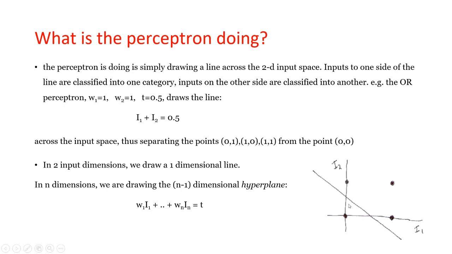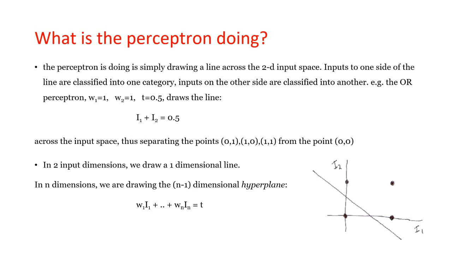These are the points: 0,1 is one, 1,0 is another, 1,1 is the third point, and 0,0 is the fourth point. So these are the four coordinates across the input space. Not every set of points can be divided by a line like this. Those that can be are called linearly separable. So this is the linearly separable graph.